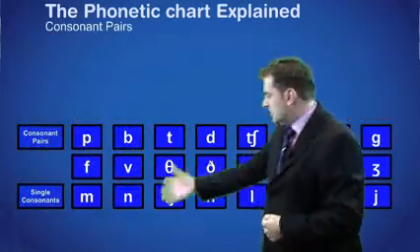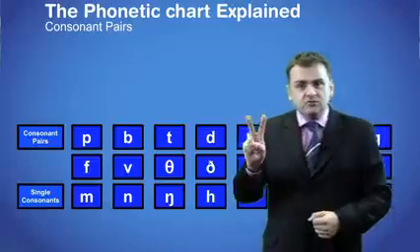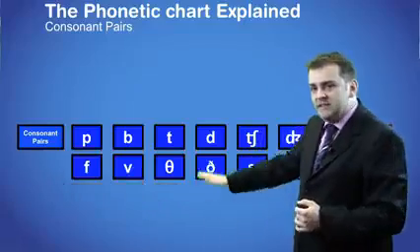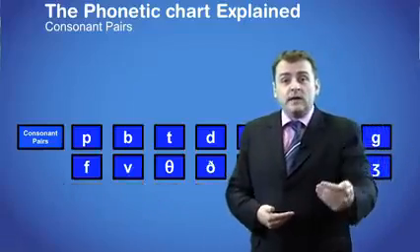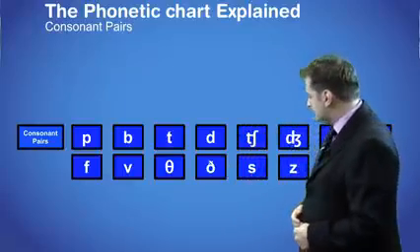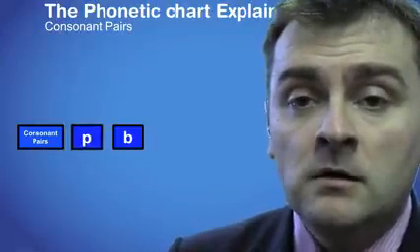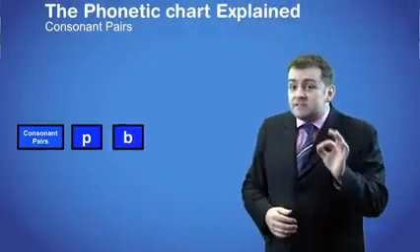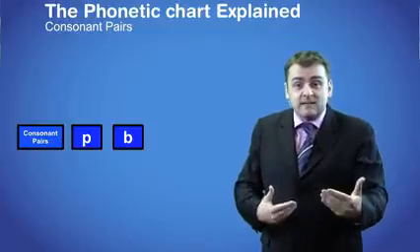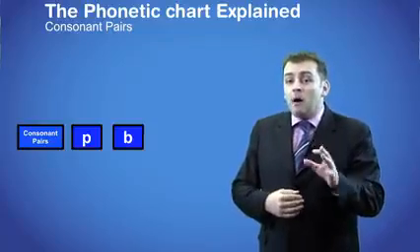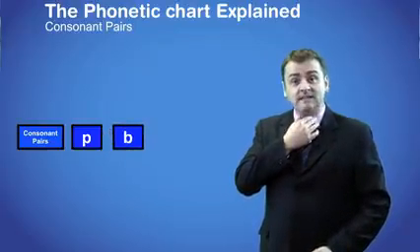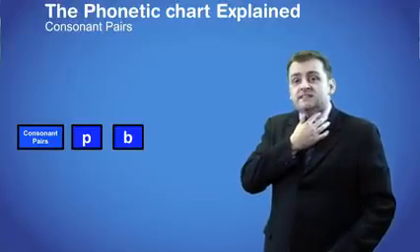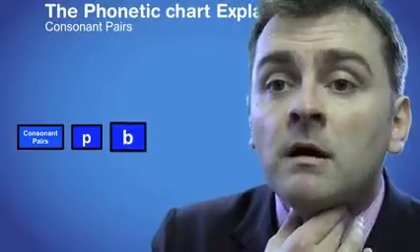The third section is the consonant sounds. The first 2 rows are sometimes called consonant pairs. This is because the sounds of each pair are produced in a very similar way. Let's look at the first pair. P and B. The sound is very similar, but the physical shape of the mouth is almost exactly the same. The only difference is B is voiced, which means that we use our vocal cords to produce the sound. If you feel your neck when you say the sound, you should feel some vibration.